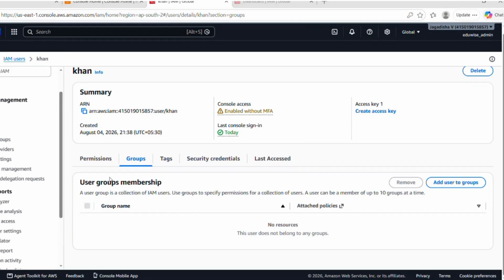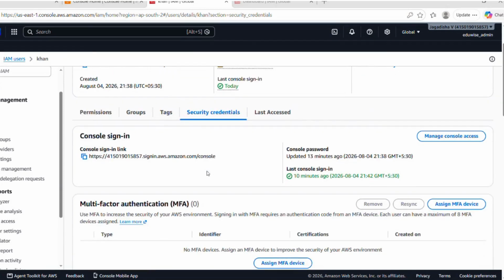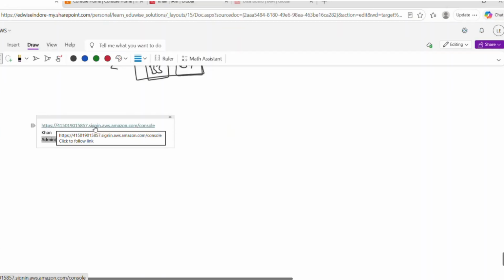As of now, we have not added this con user to any group. And security credentials. Here you can see, right? Console sign-in link. So as I already explained, using this console sign-in link, we are going to log into the AWS console with con user and password.